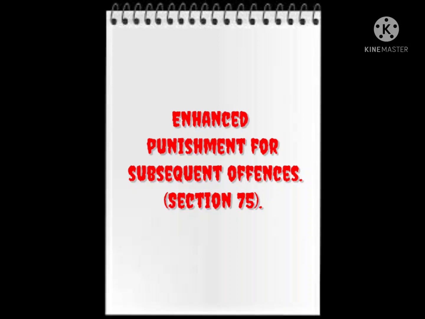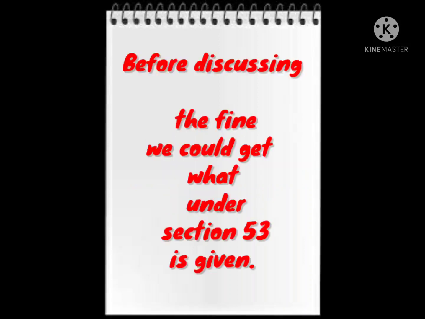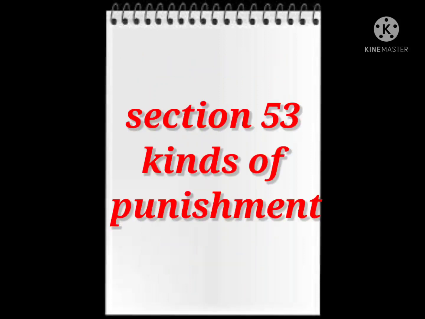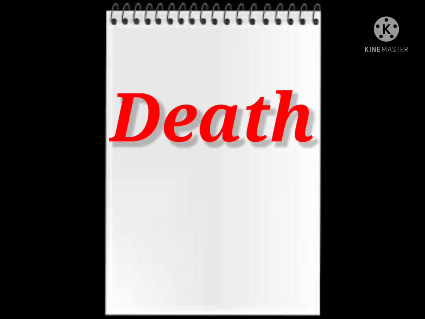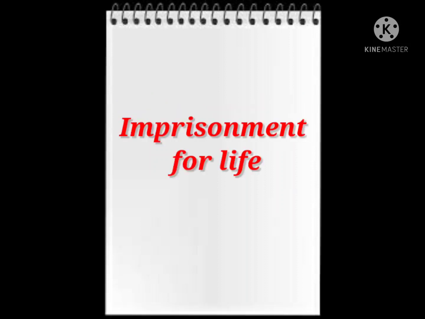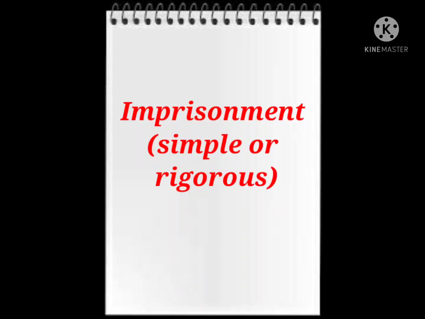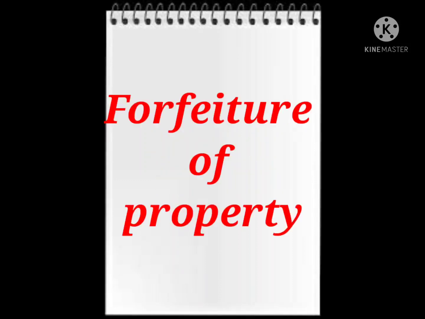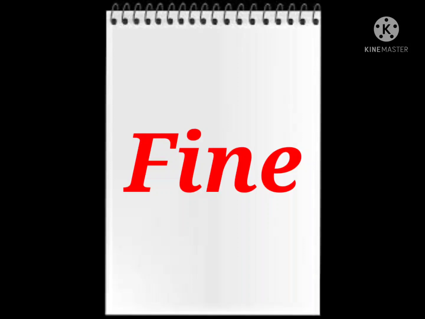Before discussing the whole provision regarding the punishment, we could discuss section 53. Section 53 has 5 types of punishment right now, but in the original act there were 6 types of punishment. The first kind of punishment is death sentence, second is imprisonment for life, third is imprisonment, which could be rigorous or simple, fourth is forfeiture of property, and fifth is fine.